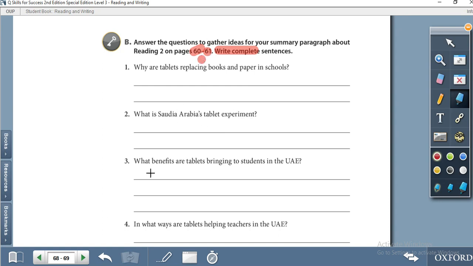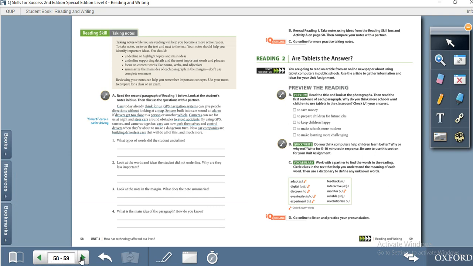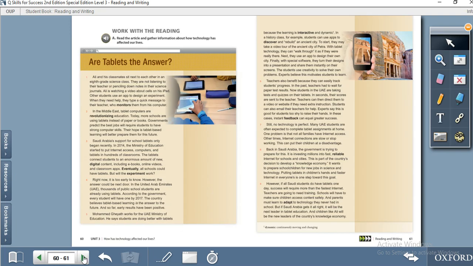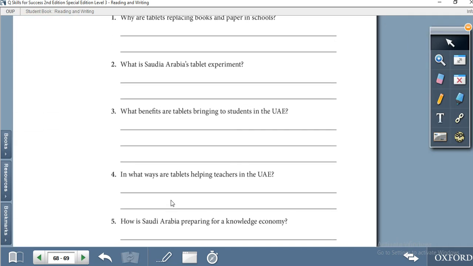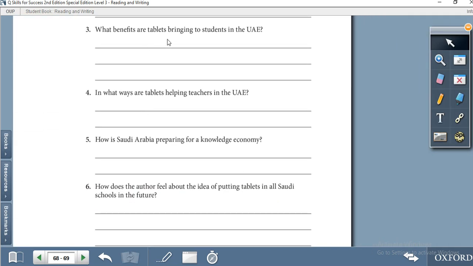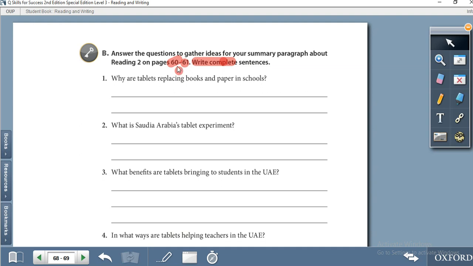So let's move to page 60. Yes, there is a paragraph. You have to read this paragraph carefully and answer the questions on page 69. All these questions, question 1, question 2. What benefits are tablets bringing to students in the UAE? In what ways are tablets helping teachers in the UAE? So you have to read the paragraph on page 60 and 61 and then you can find it helpful.